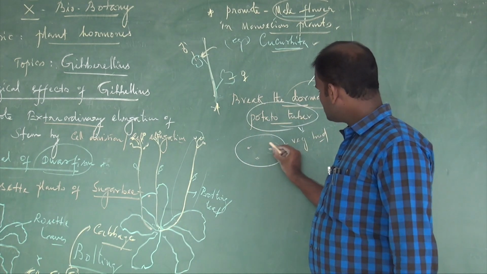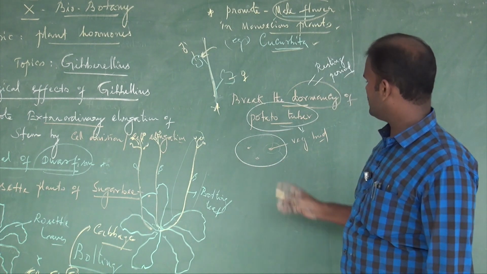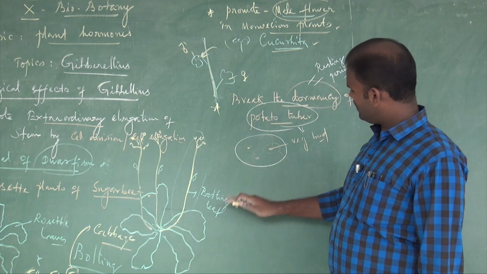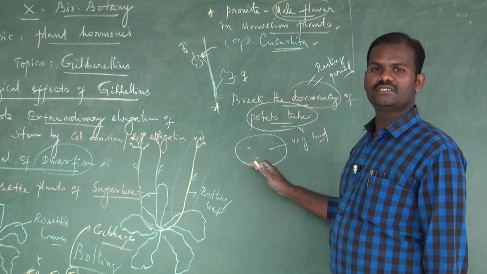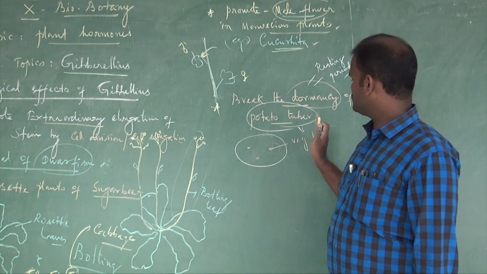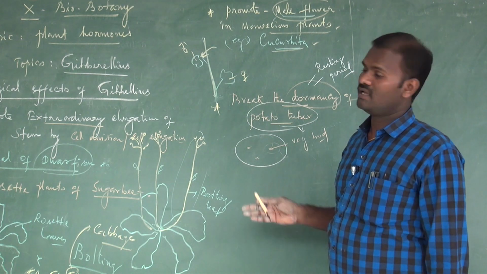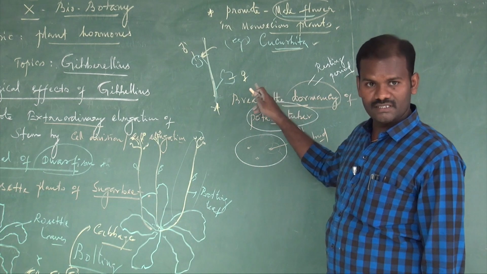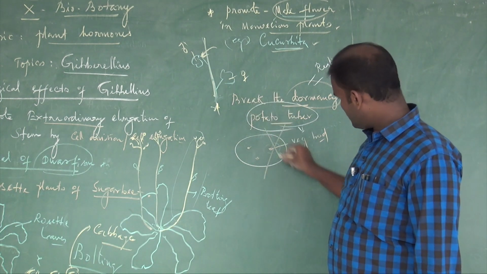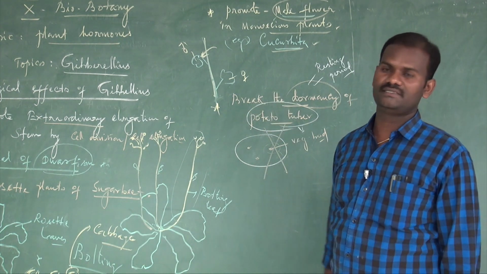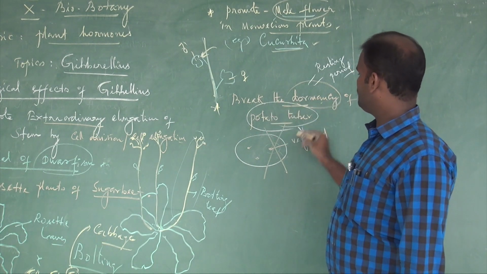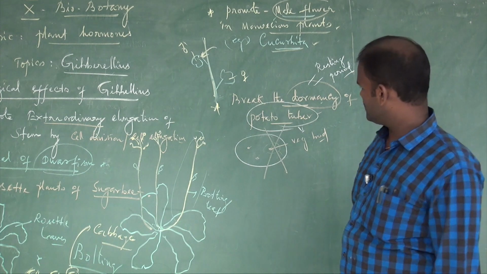But due to several factors, the tubers may not germinate. Before plantation, the tuber should be treated with gibberellic acid. It breaks the dormancy and induces germination. I mean gibberellic acid breaks the dormancy, especially of potato tuber.